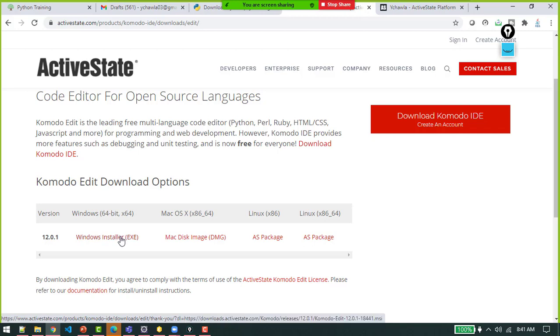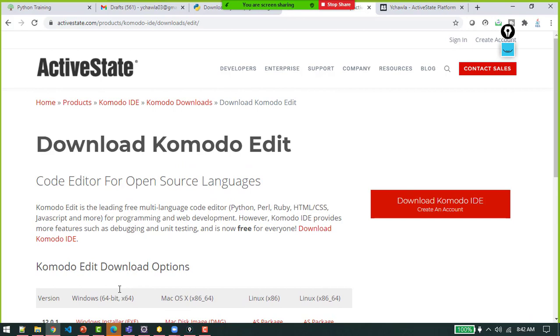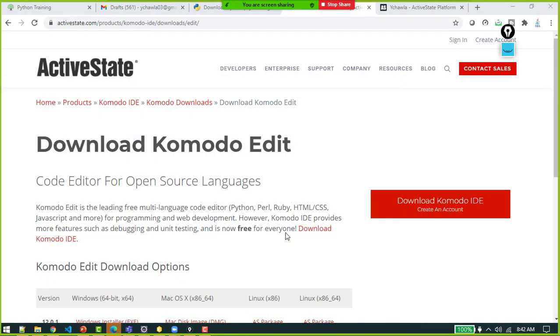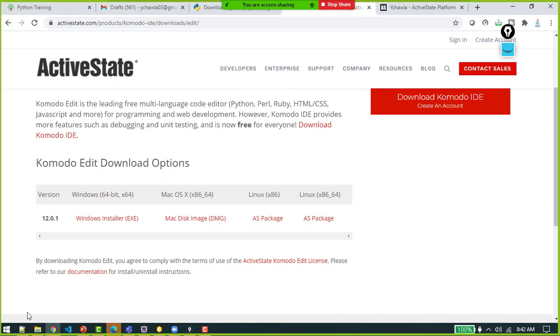After you download it, note that Komodo Edit is a free version. There is a paid version also, but we are okay with the free version. Once you download it, this is how Komodo Edit will look like. Komodo IDE. It will open, and I am going to create a project and write all Python scripts here only. Just wait for a second. This editor will come up.